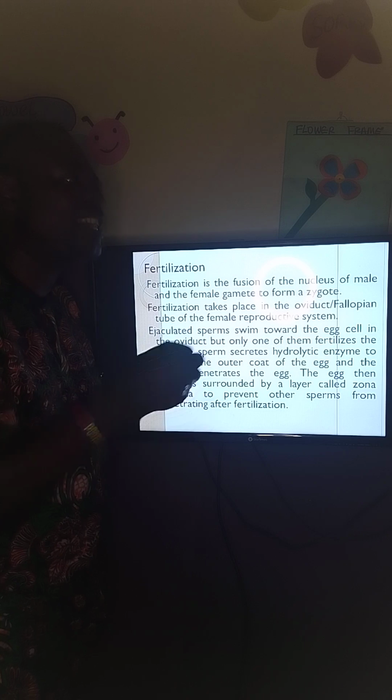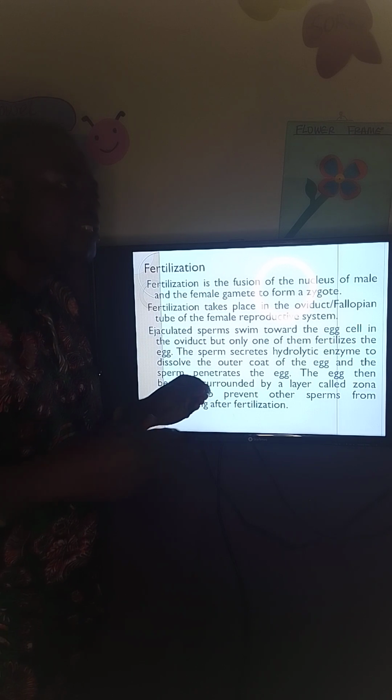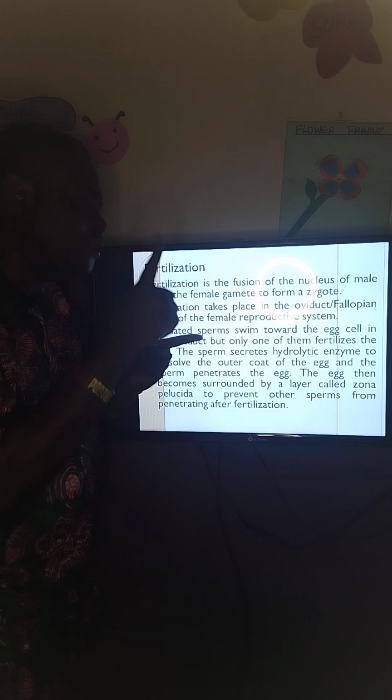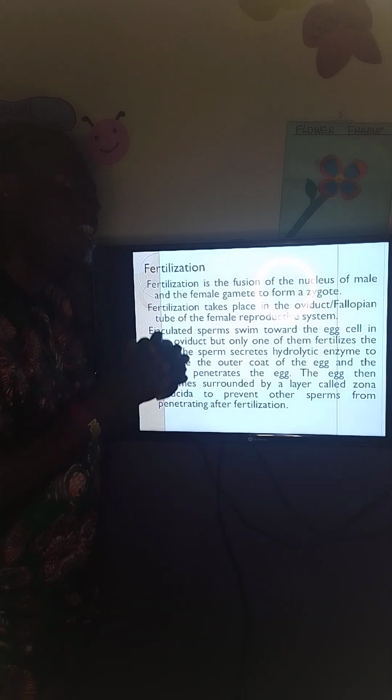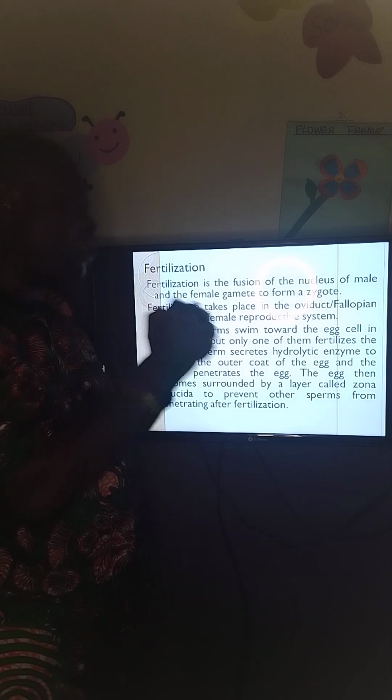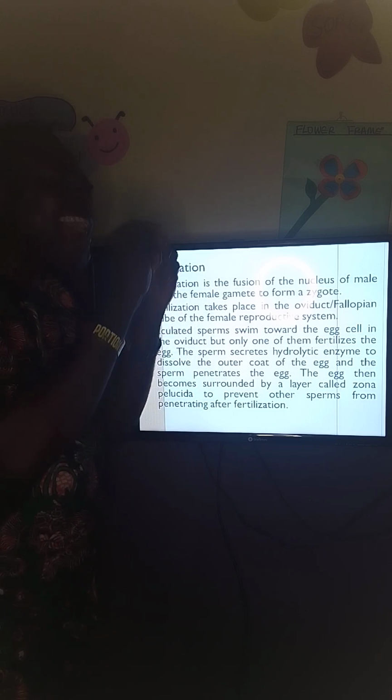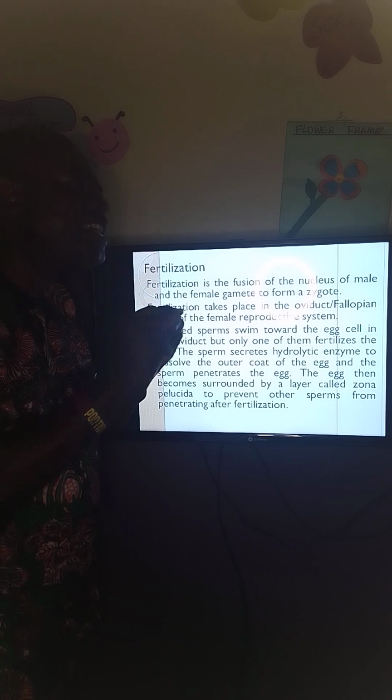When ovulation has taken place, the egg is there, coitus takes place, and sperm swim to the oviduct. Then the nucleus of the sperm will fuse with the nucleus of the egg, and the genetic materials of the male and the female will be mixed together, and one cell will be formed, and that cell is called a zygote. Now, before this happens, the egg is protected by a protein structure called the zona pellucida.